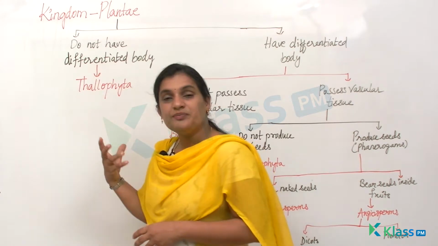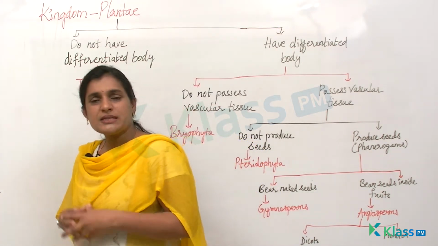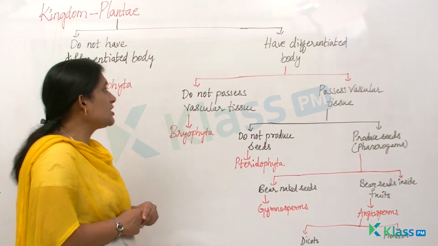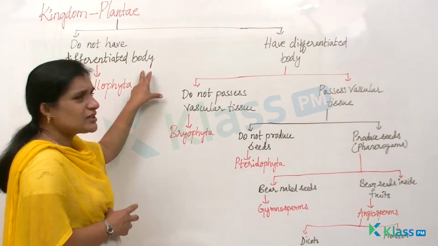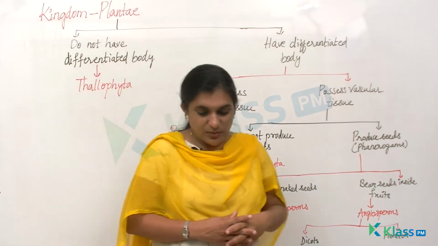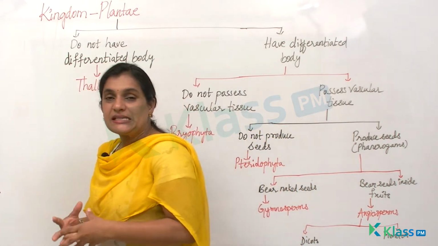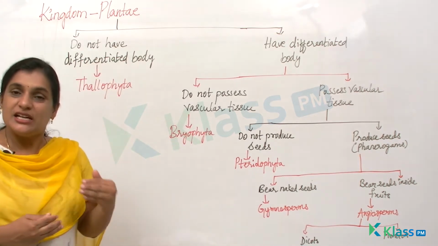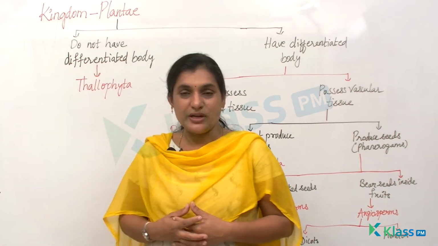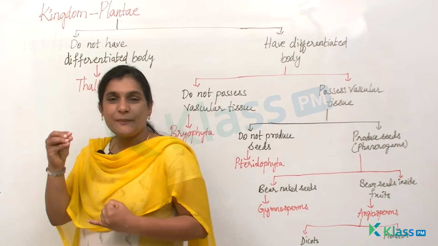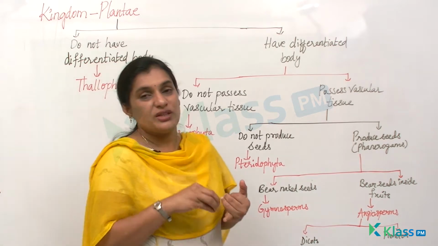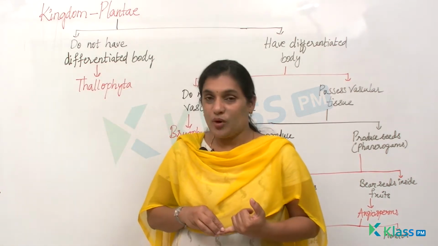So now let us talk about the classification of kingdom Plantae. This kingdom is basically classified on few aspects. Let me tell you what those aspects are. The first aspect is whether the plant has a differentiated body or not. What do you mean by differentiated body? Plant body has well differentiated distinct components. We all know that a cell has different components present in it. So these are the basic things on which they have divided the kingdom Plantae, like whether they have distinct body differentiation.